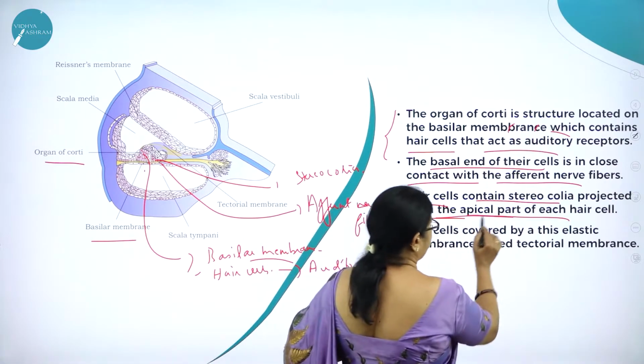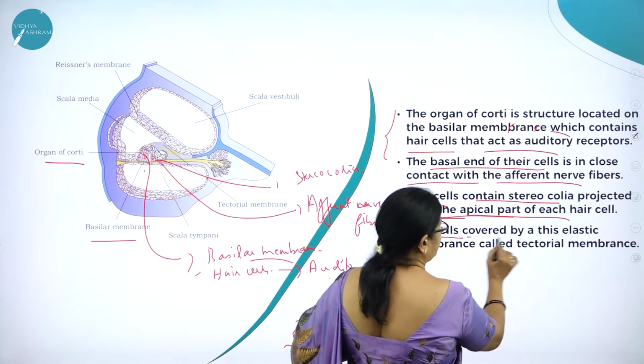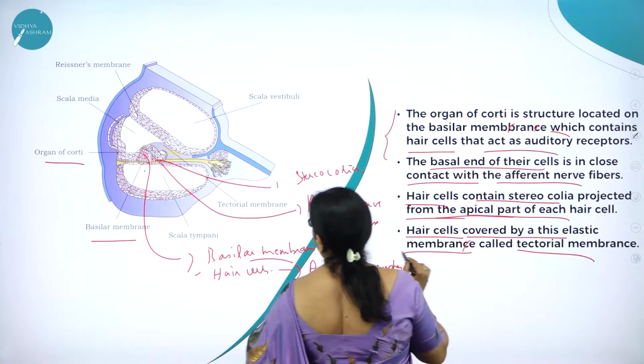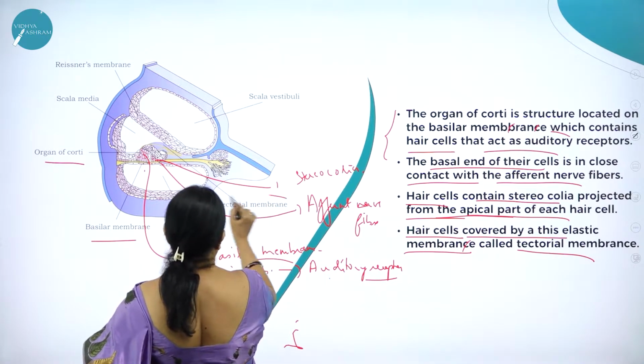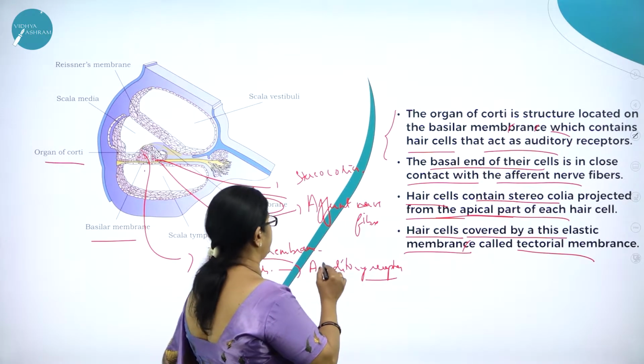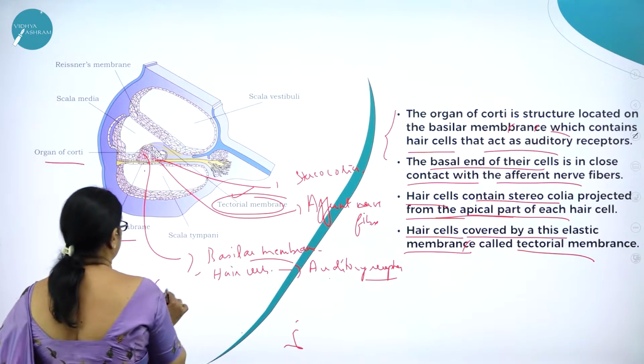And projected from the apical part of each hair cell. Hair cells covered by this elastic membrane is called tectorial membrane. So here you can see the tectorial membrane. So this is the tectorial. So here we are studying the structure of cochlea.